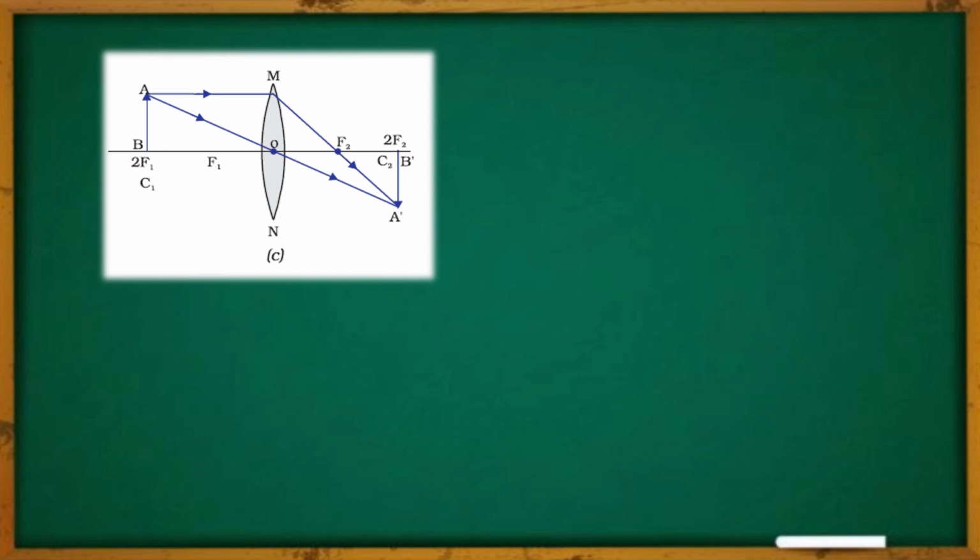Both of the refracted rays are now meeting each other at the point A dash, and there the image of A is created. So the position of the image is at 2f2, and the size of the image is equal to the size of the object. This is also a real and inverted image.